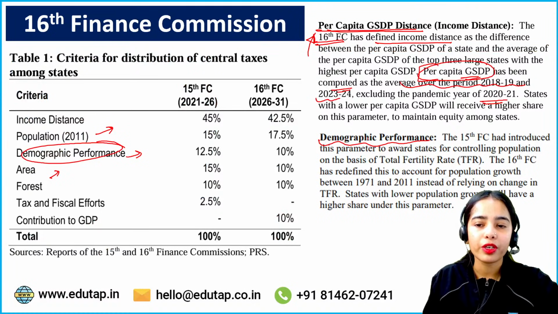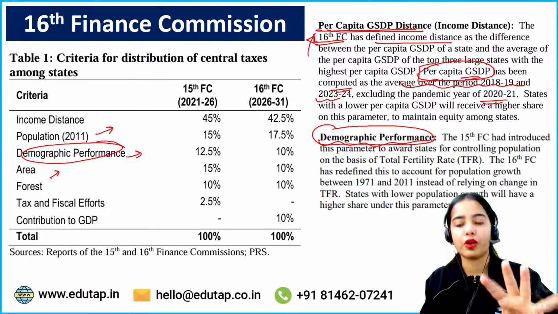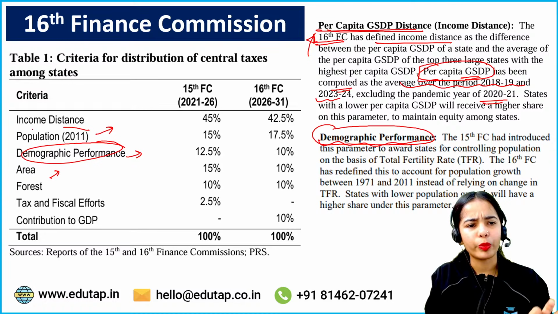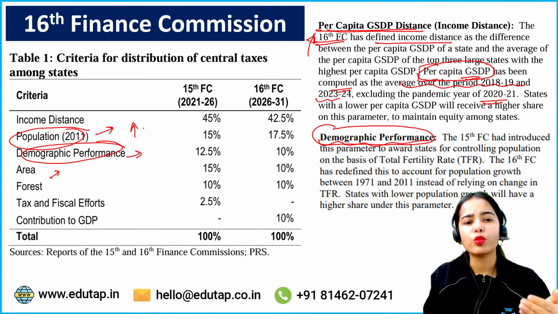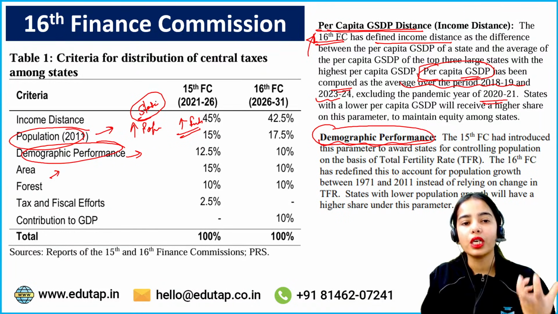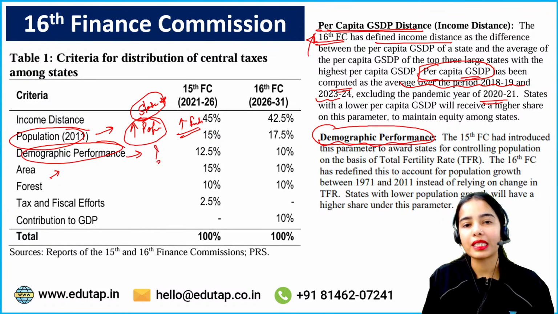Okay. So, demographic performance. The 15th Finance Commission introduced this parameter of demographic performance. Basically, demographic performance means population-related performance, but we already have the population criteria, where we are saying that the higher the population, the more funds will be allocated to the state, because the states need more resources and infrastructure due to the higher population. But what is this demographic performance criteria then?